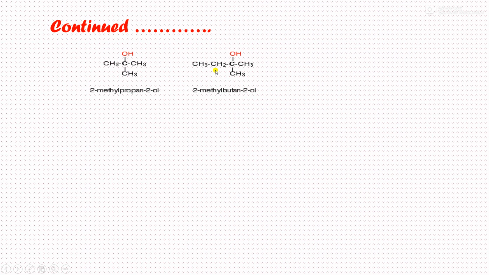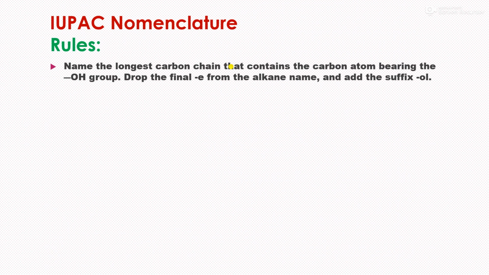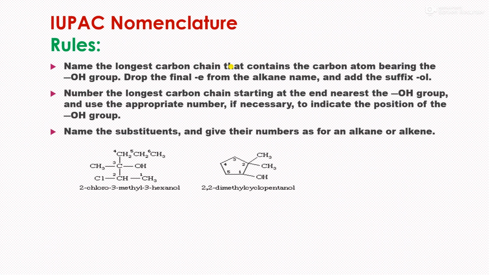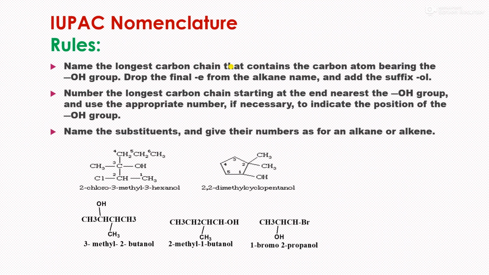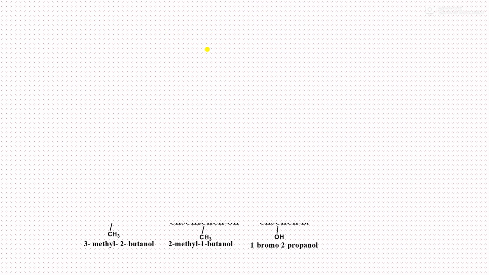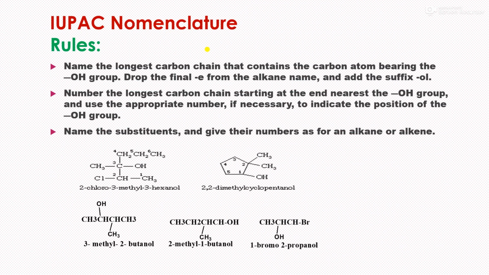And the next one is 2-methylbutan-2-ol. The carbon having the OH group is directly attached to three carbons. Therefore, it is a tertiary one. So I think you understand the classification of alcohols, how alcohols are classified. Friends, our next discussion is nomenclature, IUPAC nomenclature of alcohols.